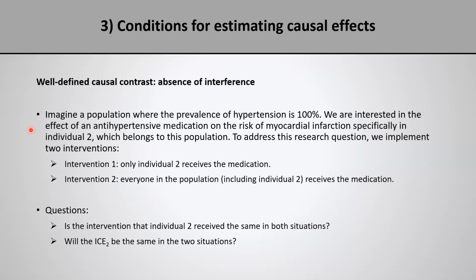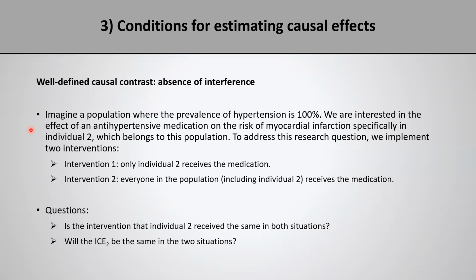In the second scenario, we are imagining a population where the prevalence of hypertension is 100%. And we are interested in the effect of a pressure-lowering medication on the risk of myocardial infarction, specifically in individual 2, which belongs to this population. And to address this research question, suppose we can implement two interventions. Intervention 1, only that individual receives the medication, and in intervention 2, everyone in the population, including individual 2, receives the medication.